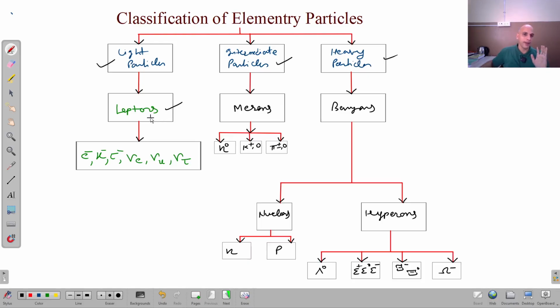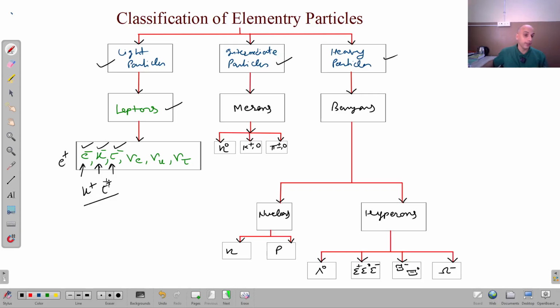Leptons means light particles. And what are the different particles present in this group? Electron, then muon, negative, tau, negative. Three particles, e, mu, tau. Once again I am repeating, electron, muon, and then tau particle, right? They also have their antiparticles, but I am not writing them here. For example, electron has antiparticle positron, muon will have mu positive, tau will have tau positive, but I am not writing them here.